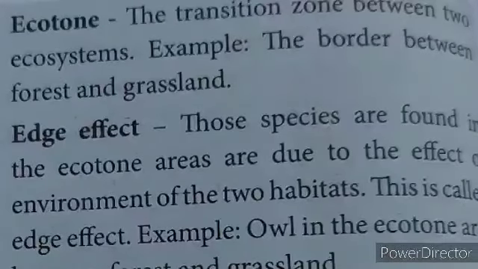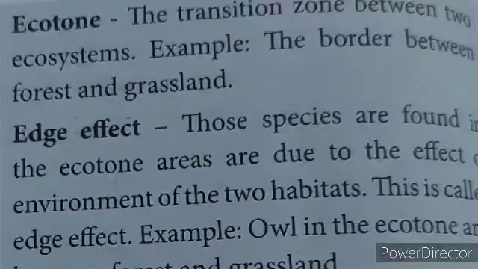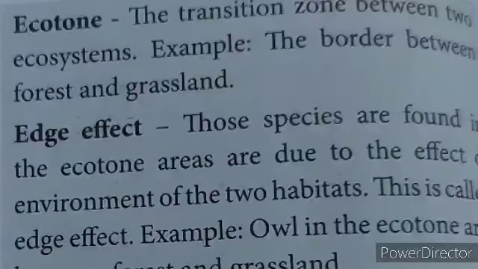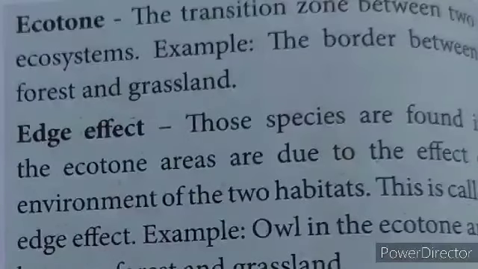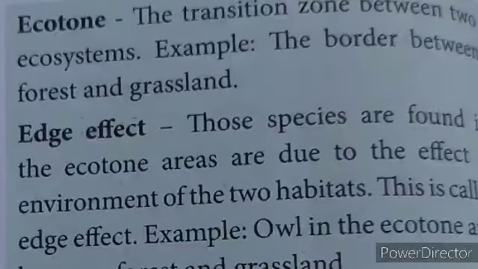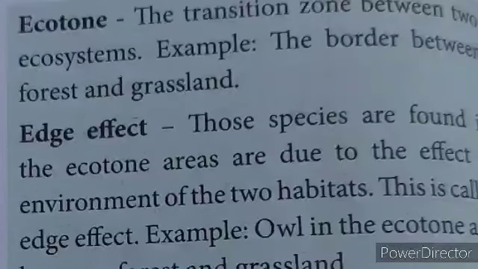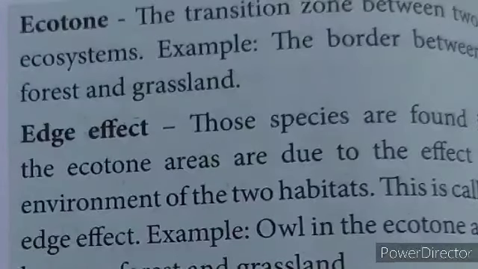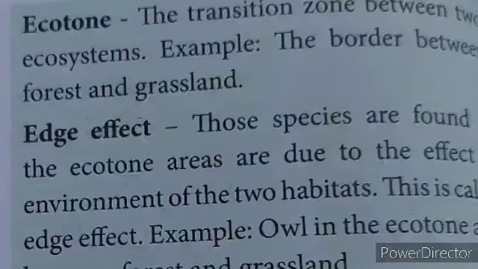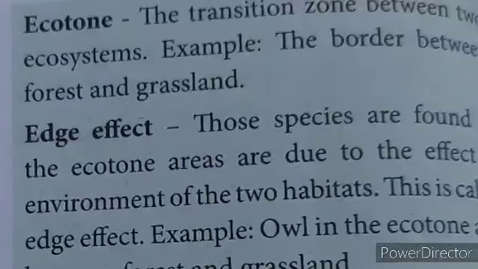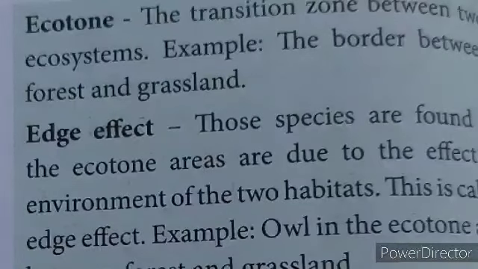Next one is edge effect. Those species found in the ecotone areas are due to the effect of the environment of the two habitats, and this is called the edge effect. It's otherwise known as the transition zone effect. The example given here is an owl in the ecotone area between the forest and the grassland.